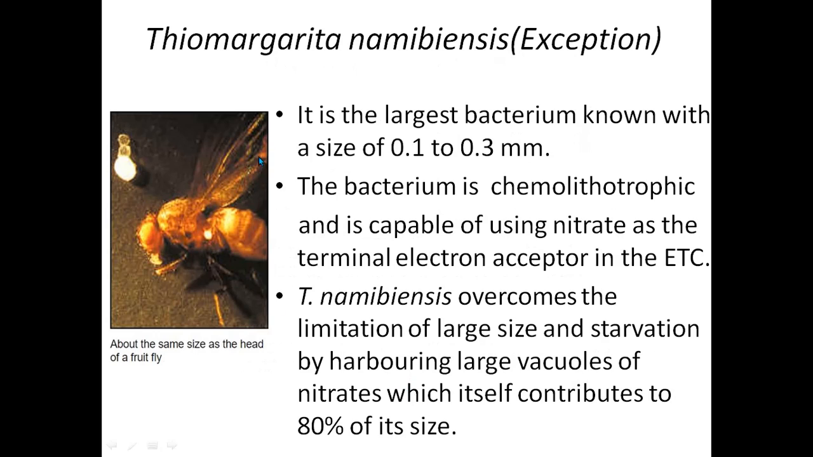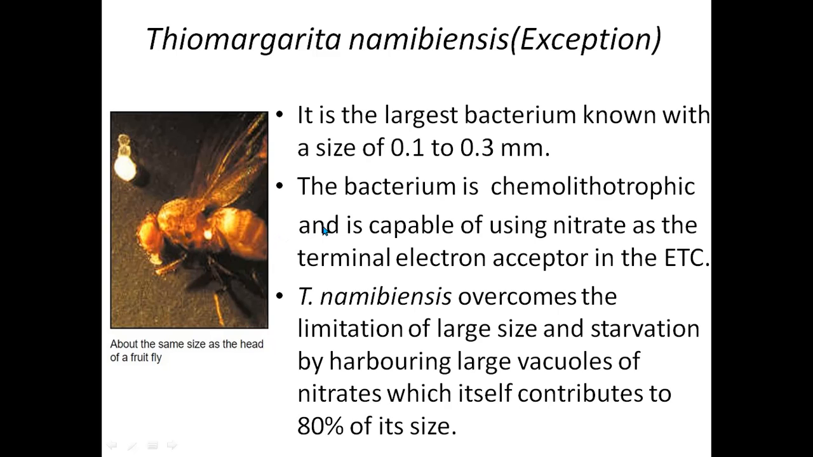So this is the exception, Thiomargarita namibiensis, and it is the largest bacterium known, with a size of 0.1 to 0.3 millimeters. Millimeters, as we all know, is very large, and we can easily see it with the naked eye. See, this is the cell, and it is about the size of the head of a fruit fly. So this is a fruit fly, and you can compare its head with the size of this cell.